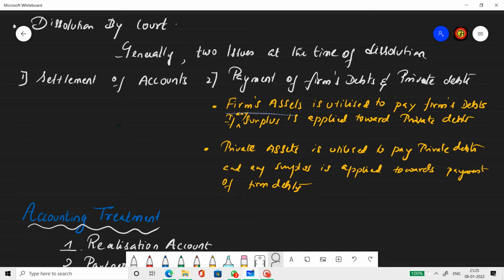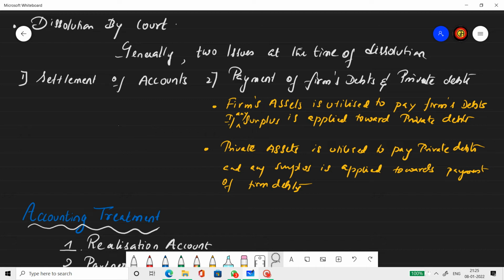A firm's asset is utilized to pay the firm's debt, and if any surplus exists, it is applied towards the payment of the private debts of the partner. Now, private debts of the partner is through the firm, alright?